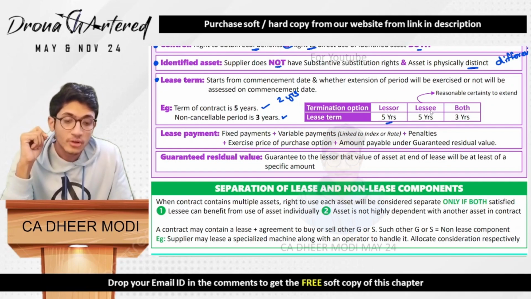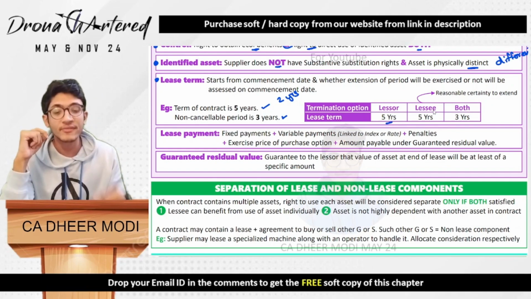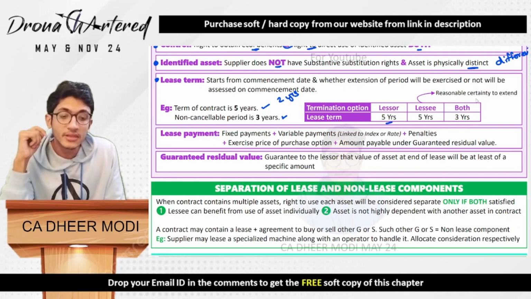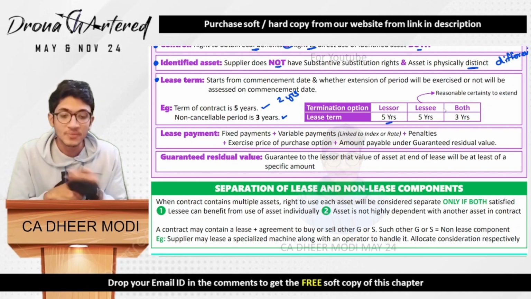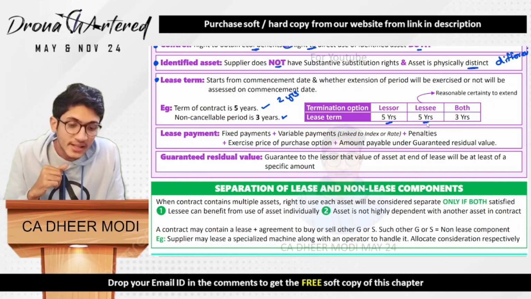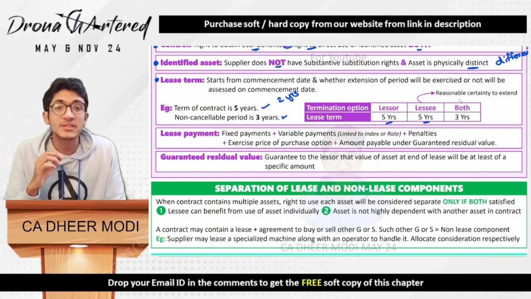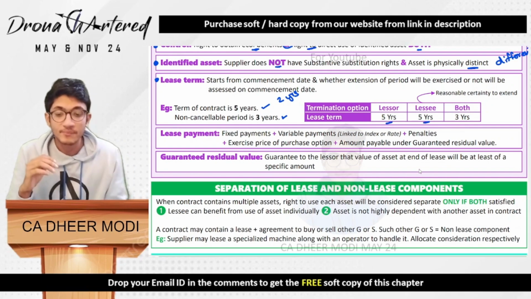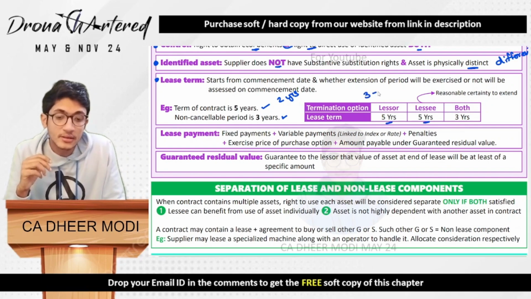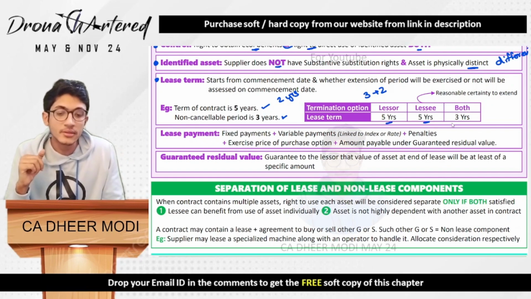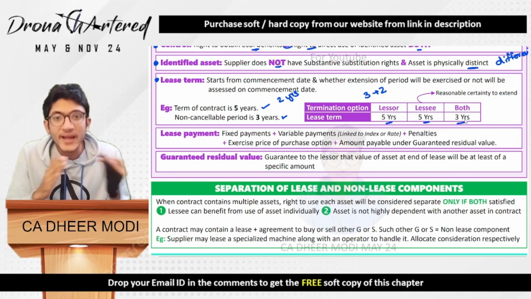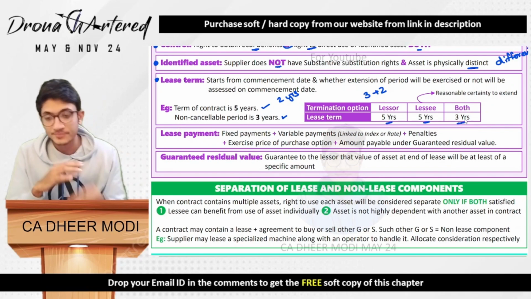The next case is your lessee. If the lessee has the option and if it is reasonably certain that it will extend, that means it is beneficial for the lessee. So again, we will take 5 years. But if both of them have this option, that means it can be cancelled whether after 3 years this extra 2 years will be taken or not. If both of them have this power, in this case the lease term that we will be taking will only be 3 years, because we do not know if either of the parties can cancel.